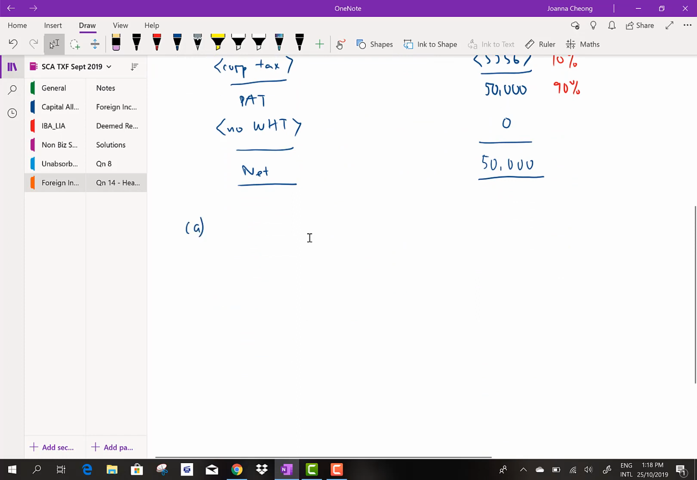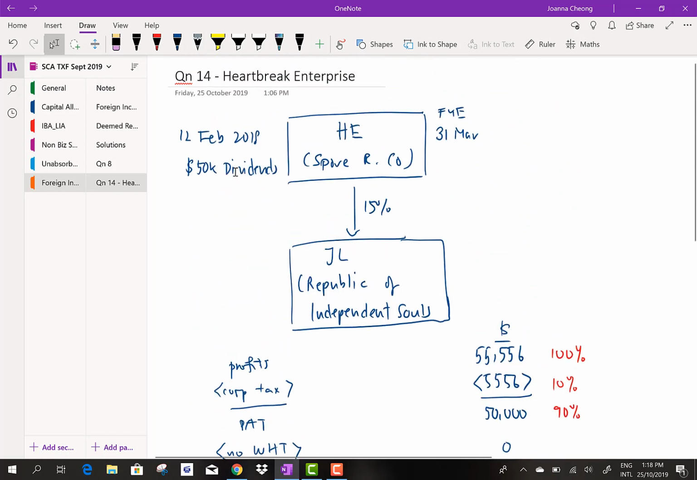Now the reason why this dividend that is earned by HE is considered as foreign dividend, because if you still remember what I told you, we look at who is the company declaring the dividend. Since the company declaring the dividend is a non-resident of Singapore, then the dividend that they declare will be foreign dividend, foreign source dividend. Now, how do I know that JL is non-resident in Singapore?